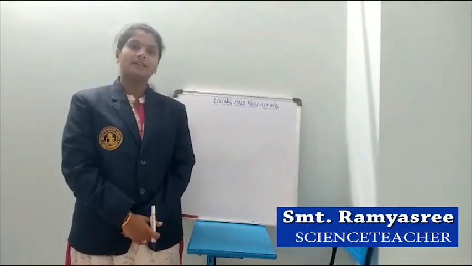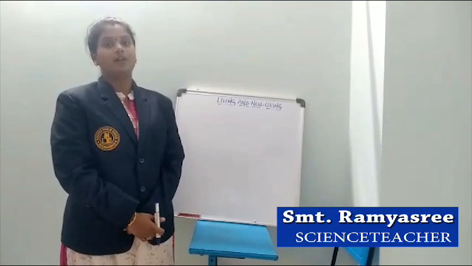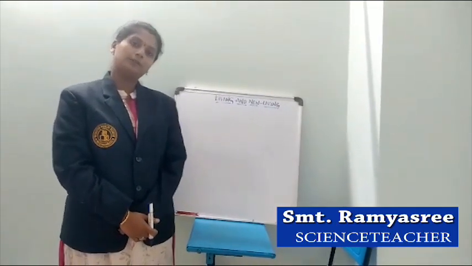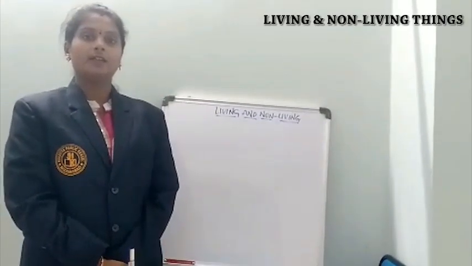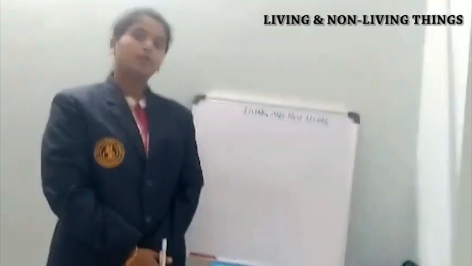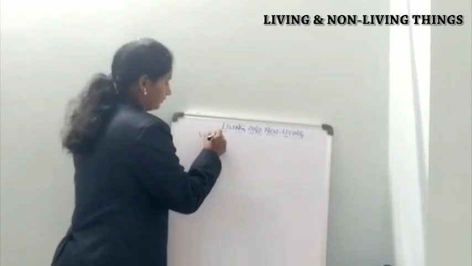Good morning, children. I am back here with a new topic, living and non-living things. Generally on this earth we can see only two types of things, called living and non-living. To understand that concept today, we are going to see a small story between two friends, Venkatesh and Tanvir.